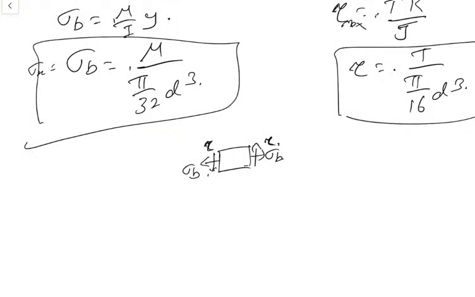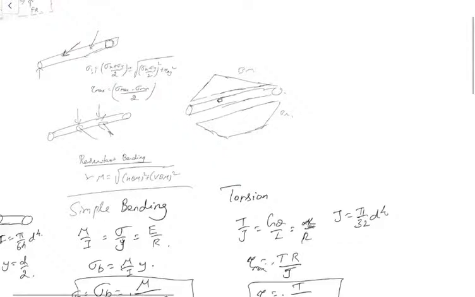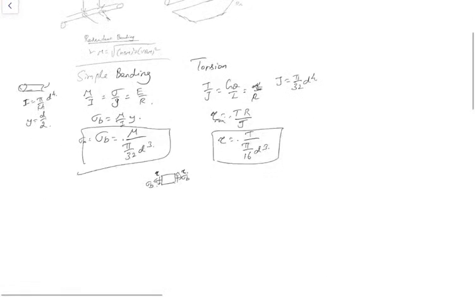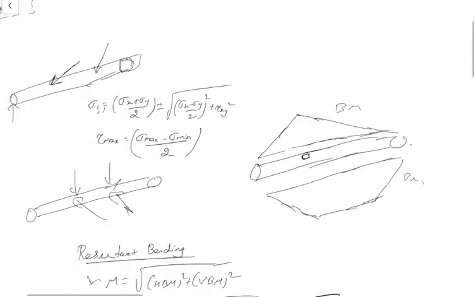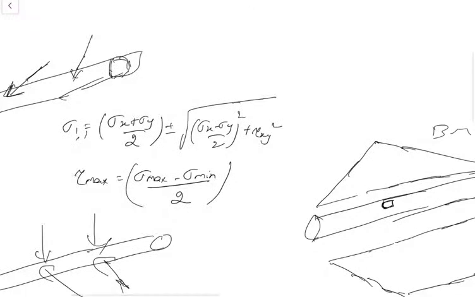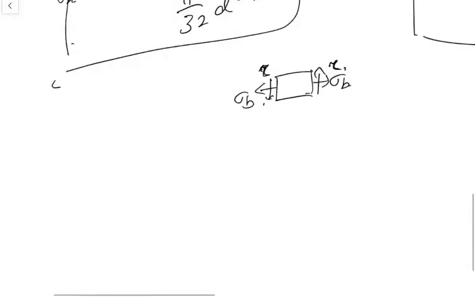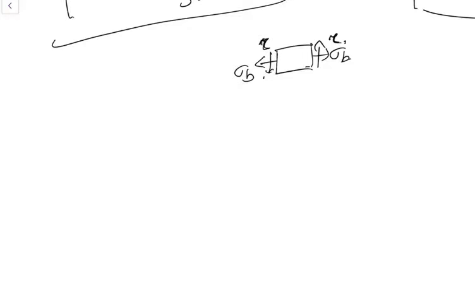Substitute this in our well-known formula, guys, the formula of principal stresses. Substitute the condition: sigma x is equal to the bending stress. Sigma y is 0 here because there is no loading in the y direction. Then tau is as it is. If you substitute that, we can get the formula something like this, guys.